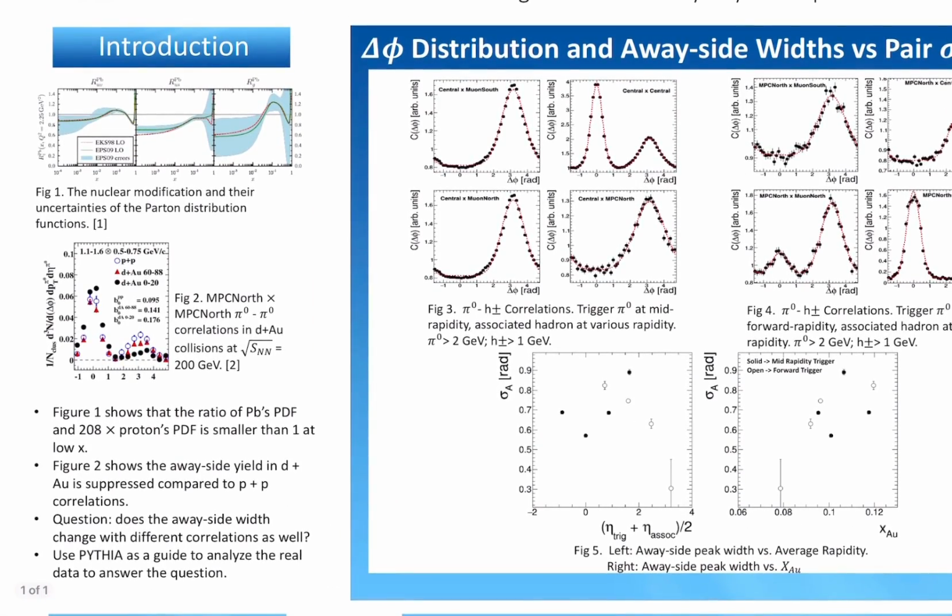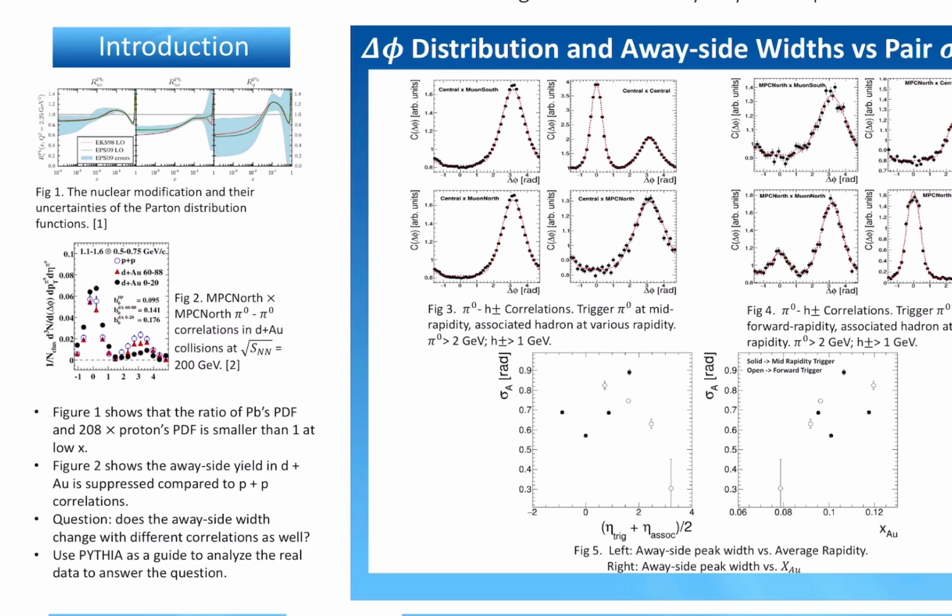Measurements indicate the nuclear modification of gluons in lead is suppressed compared to proton at low x. PHENIX has measured pi0 correlations in 200 GeV deuterium-gold collisions at forward rapidity. Their away-side yield is suppressed compared to the same correlations in proton-proton. An open question is, does the away-side width change in deuterium-gold compared to proton-proton?